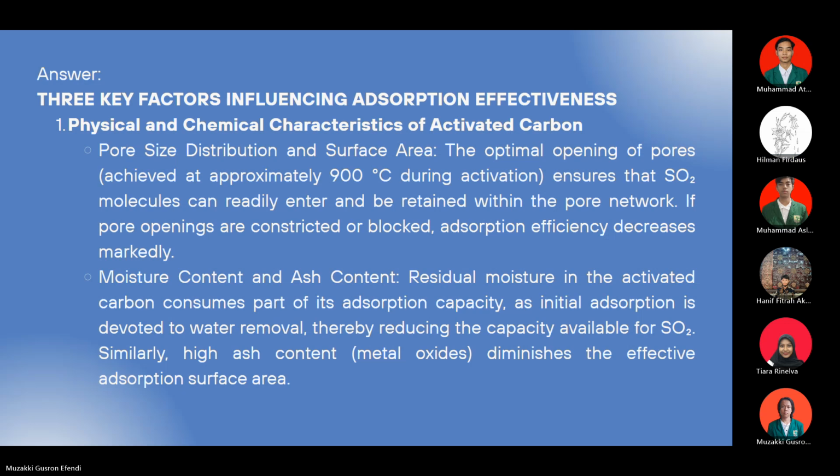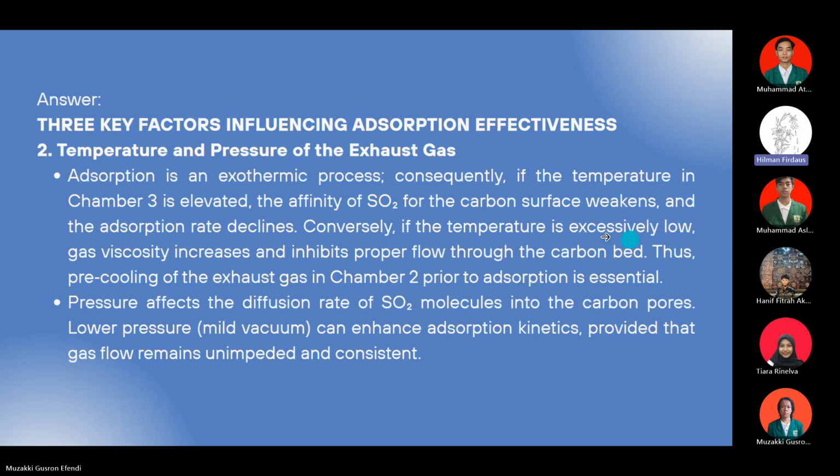Next, the second key factor is the temperature and pressure of the exhaust gas. The absorption is an exothermic process. So consequently, if the temperature in the third chamber is elevated, the affinity of sulfur dioxide for the carbon surface will be weak, and the absorption rate declines.